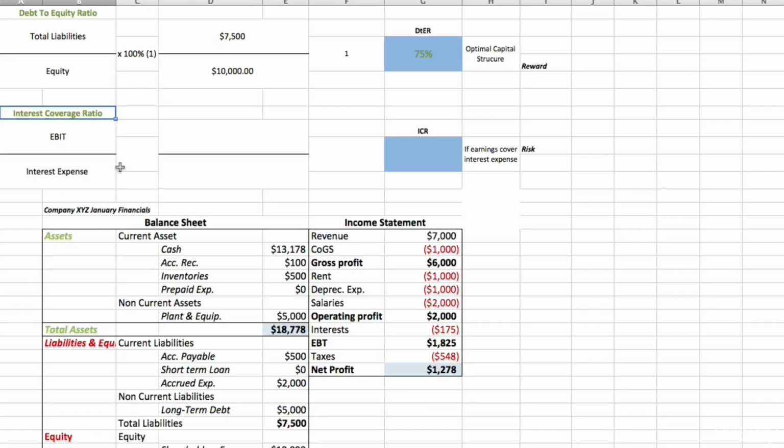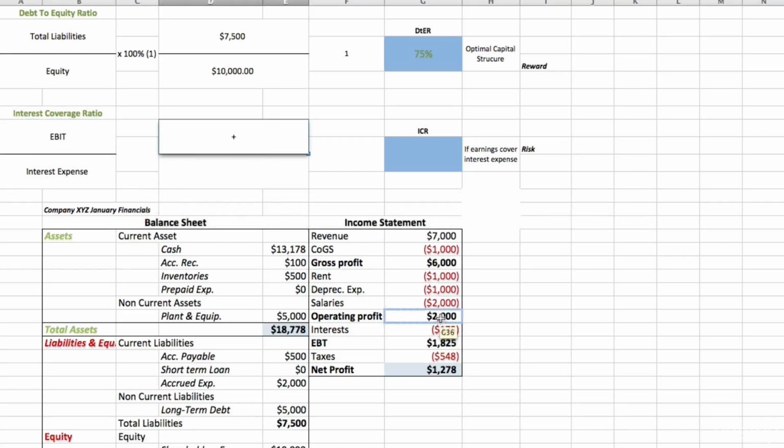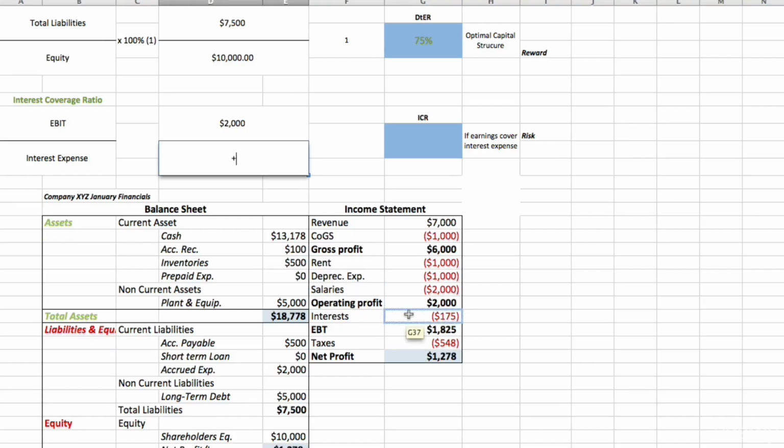The interest coverage ratio is a measure that helps us in assessing whether a company is going to be able to pay for its interest expenses. And that's what we do. We get the operating profit from our income statement. And then we want to get our interest expense as well, because we want to know what's the relationship between the two. And of course, you want to make this number positive, so you put a minus sign before.